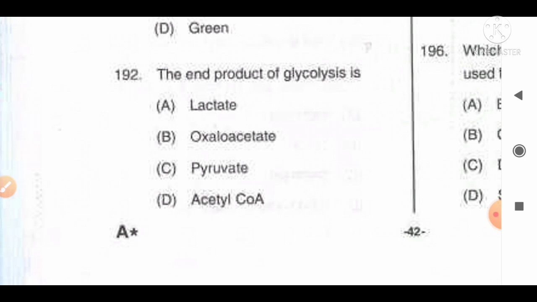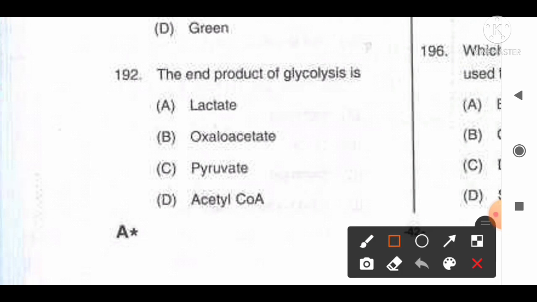To clarify this, pyruvate is the end product of glycolysis in aerobic glycolysis and lactate is the end product of glycolysis in anaerobic glycolysis, but we generally consider it as aerobic glycolysis. So option C will be the correct answer for this question. Move to the next question number